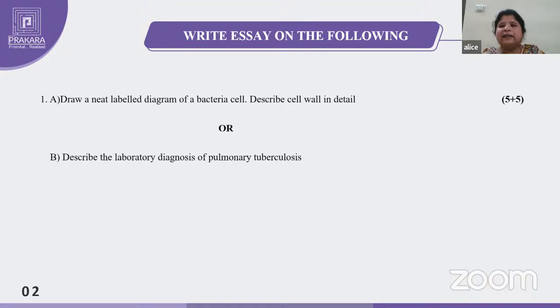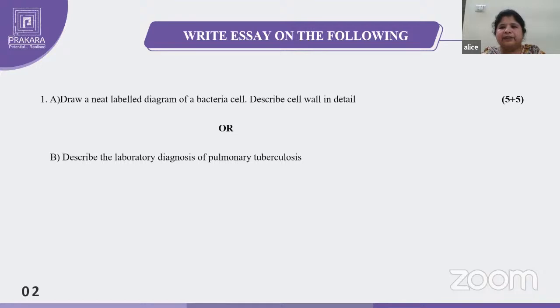If the TB is in an organ other than the lungs, for example the brain, meningeal TB, or the kidneys, renal TB, or the bones, we call it extrapulmonary tuberculosis. You need not write about the extrapulmonary. The question is pulmonary tuberculosis, so you have to write about pulmonary tuberculosis only. So first start with the specimens. What are the specimens we have to collect for pulmonary tuberculosis?